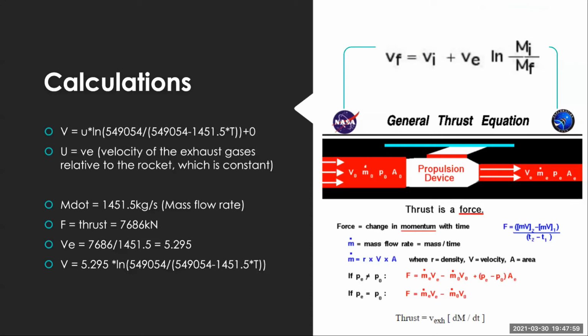We can quickly find out that what we need to find is the velocity of the exhaust gases, because we're given the mass initial, and then we can make the mass final at that given moment in time, dependent on time. And we already know m dot, and we know thrust, and with that handy general thrust equation, we can figure out that the exhaust velocity, which is constant, is 5.295 kilometers a second, which gives us the velocity equation.